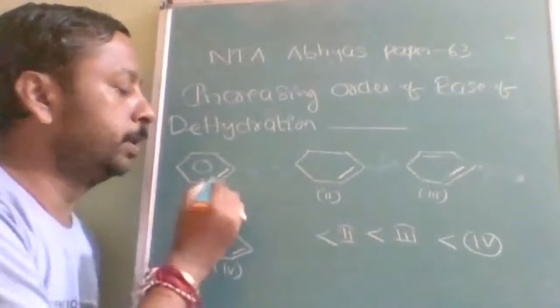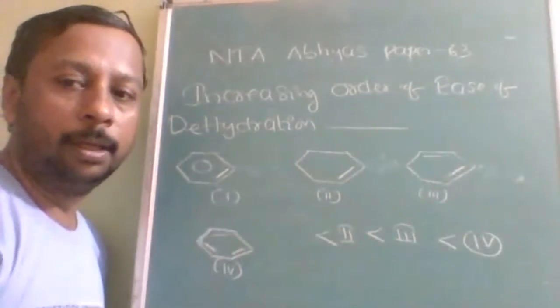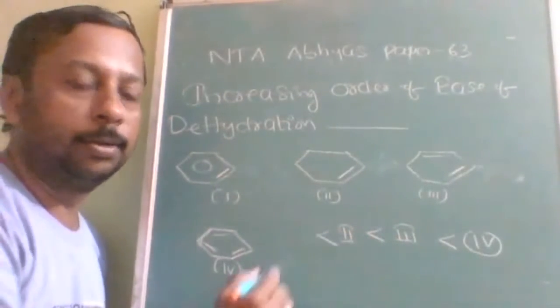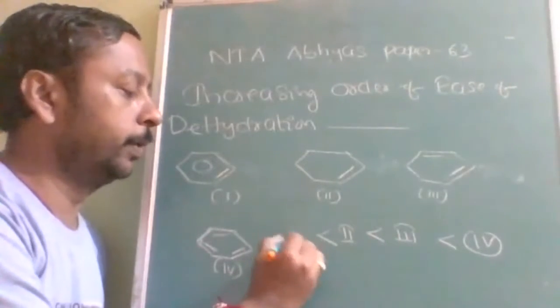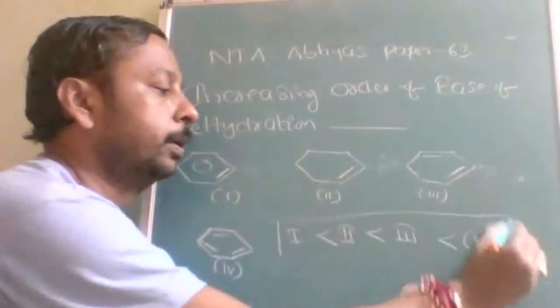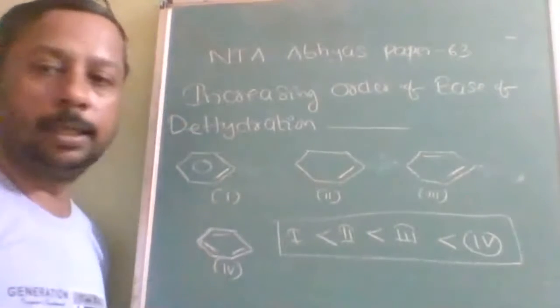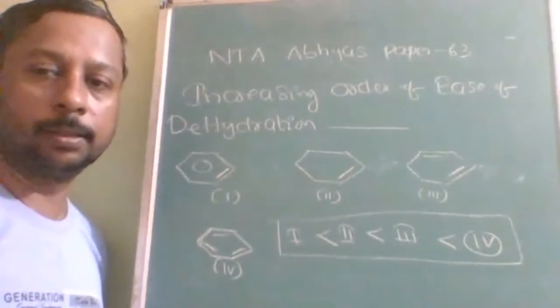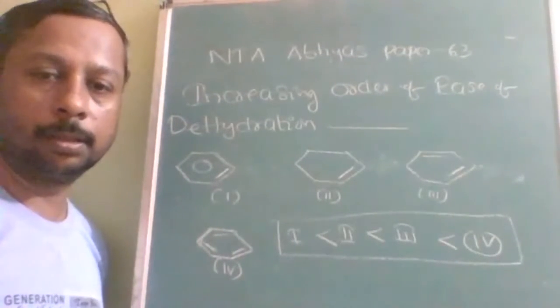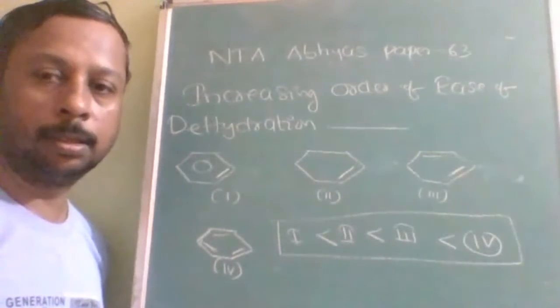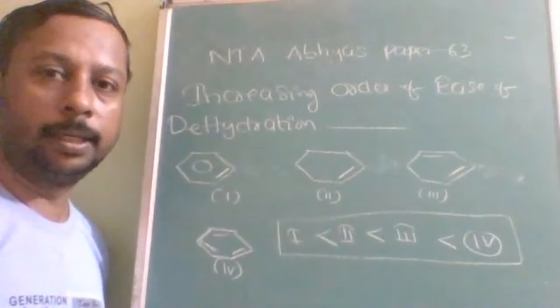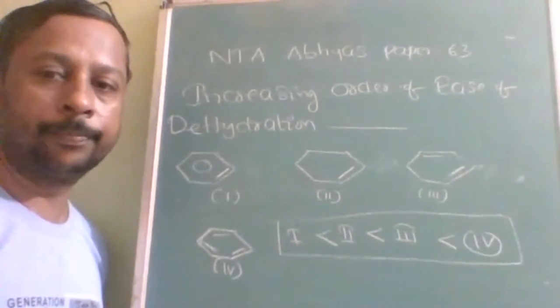Then lowest is the one that doesn't want to lose any pi bond, any double bond. Therefore, 1 less than 2 less than 3 less than 4 is the answer. This is increasing order.